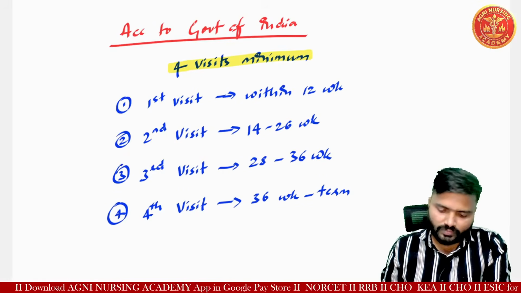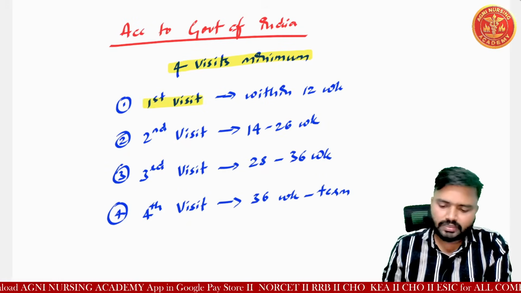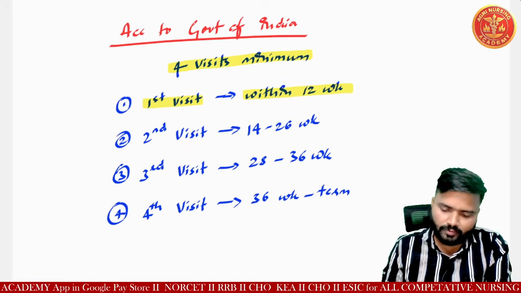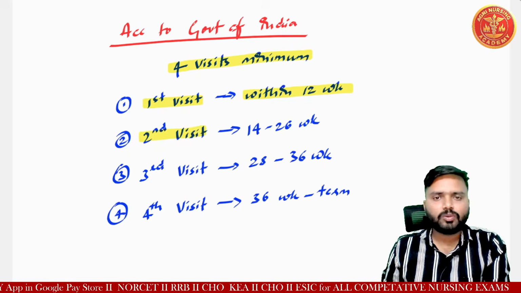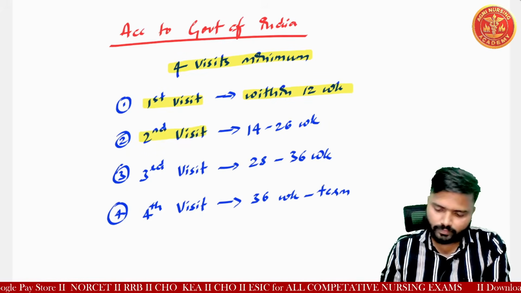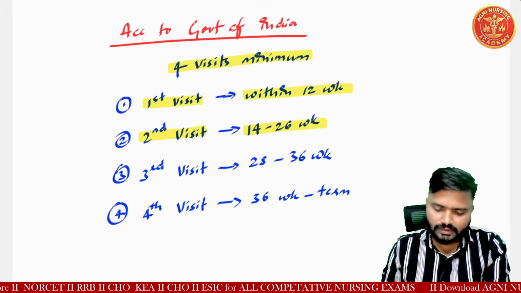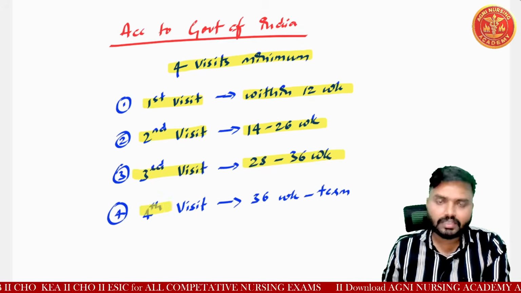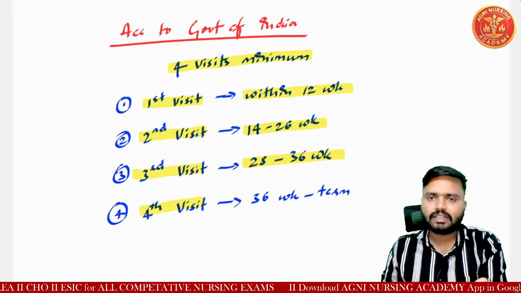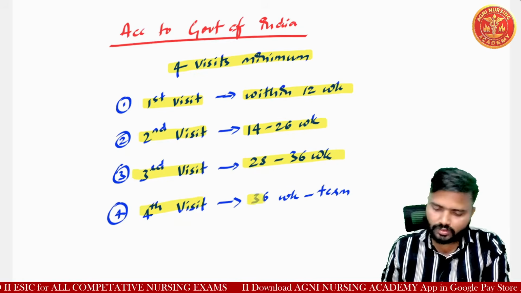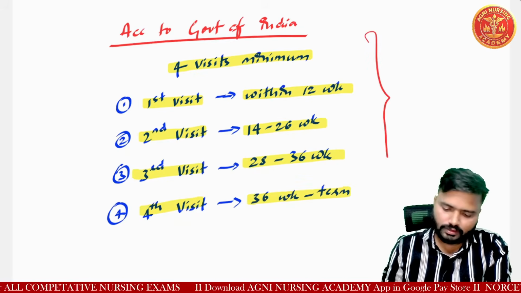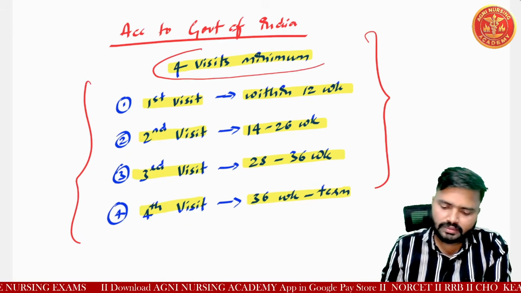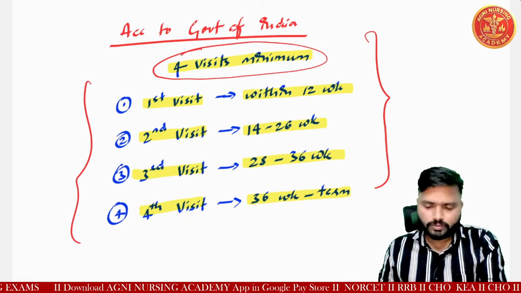The first antenatal visit should be within 12 weeks of pregnancy, the second visit between 14 to 26 weeks, the third visit between 28 to 36 weeks, and the fourth visit between 36 weeks till term or till labor. Understood? So this is important. According to the Government of India, a minimum of 4 visits is a must.